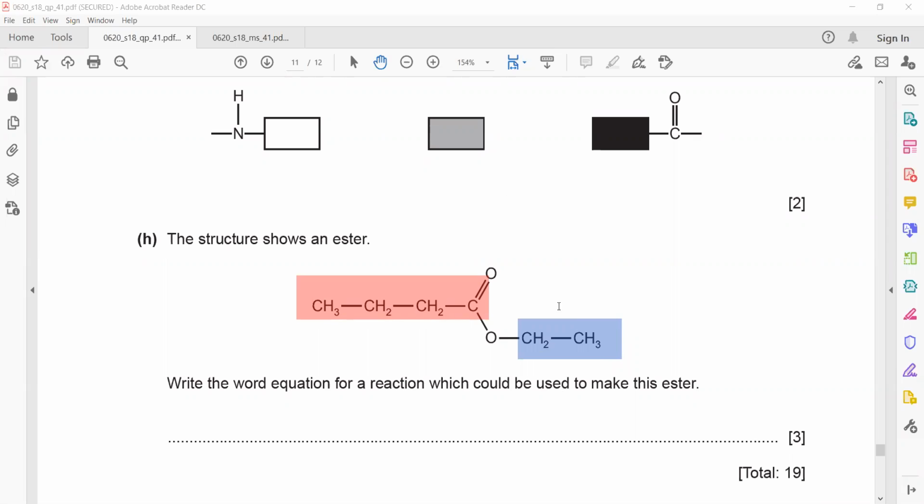And 4 carbons, we include this as well. 1, 2, 3, 4. So 4 carbon atoms are there, so it will be butanoate. So it will be ethyl butanoate. And if it is ethyl butanoate, the first name always comes from the alcohol, and the second name of the ester comes from the carboxylic acid.